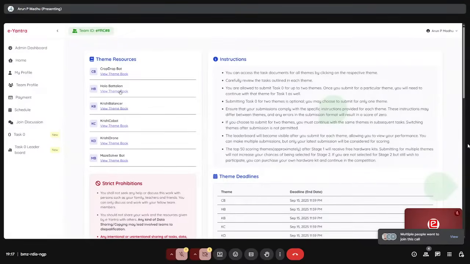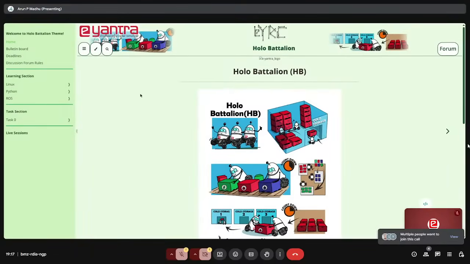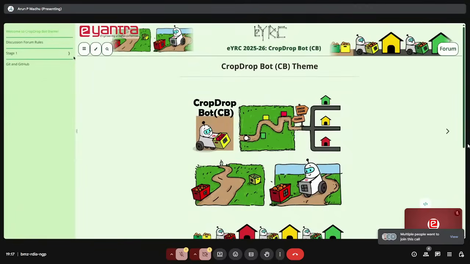Let's say Hollow Battalion. If you go, they have a learning session like this. I think you were not able to see the other one. Let me see. Robot. Now you can see, this is what I was talking about. Some teams might have a different structure, but everything is still there. Task Zero, installation, testing, and learning resources are given here. So most of the things are similar.